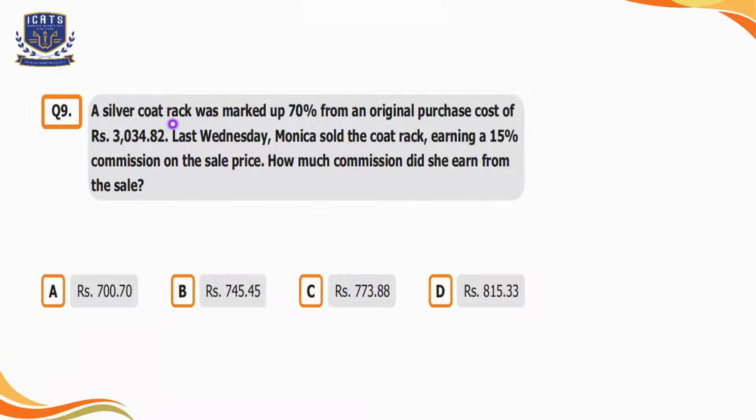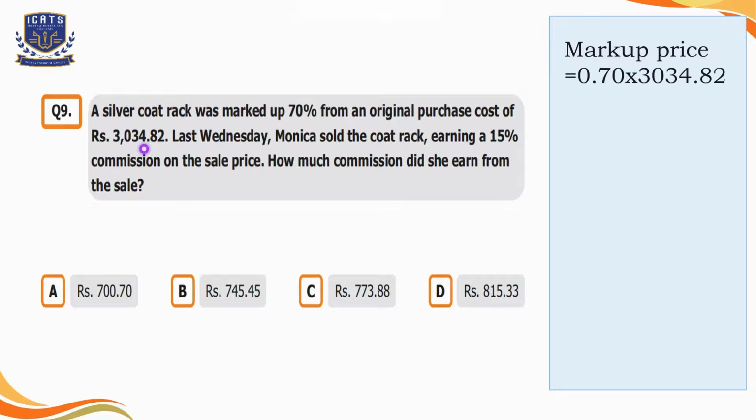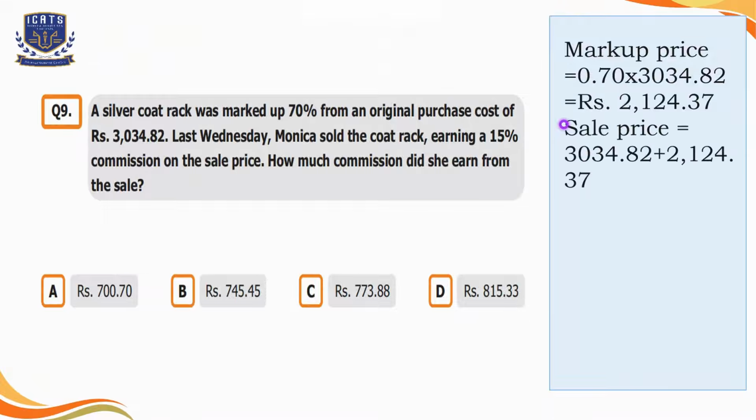Question number 9. A silver coat rack was marked up 70% from an original purchase cost of rupees 3034.82. Last Wednesday, Monica sold the coat rack, earning a 15% commission on the sale price. How much commission did she earn from the sale? So the markup price is 70% of the purchase cost, which is 3034.82 rupees. If you multiply 0.70 by the purchase cost, the markup price will be 2124.37 rupees.